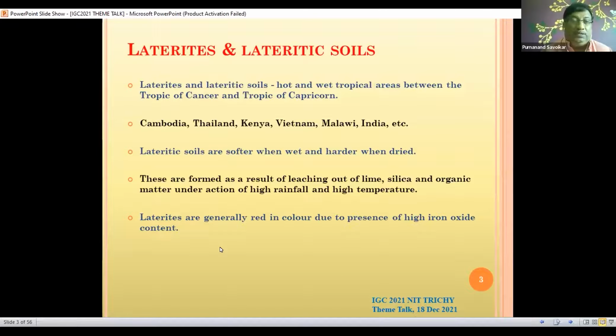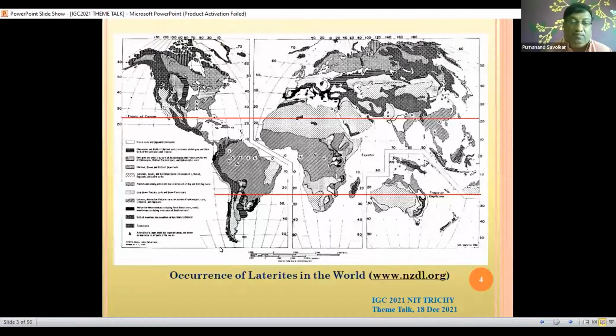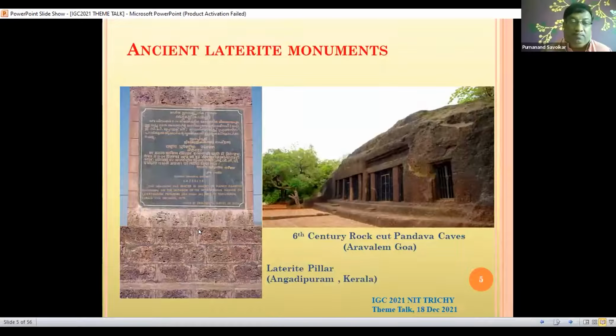This is the pillar erected in Angadipuram, Kerala, in honor of Buchanan, who coined the term laterite in 1807. On the right hand side, you will find this beautiful ancient structure in Goa, which dates back to the 6th century, the Pandava times. It was believed that the Pandavas visited this place and these caves were cut. Each cave door is shown here; a door is allotted to each of the Pandava brothers. This is at Arvalem in Goa.